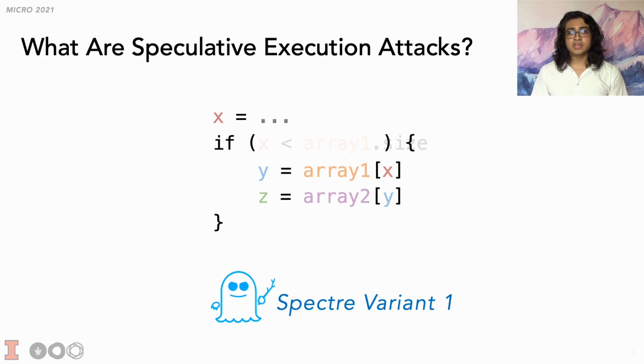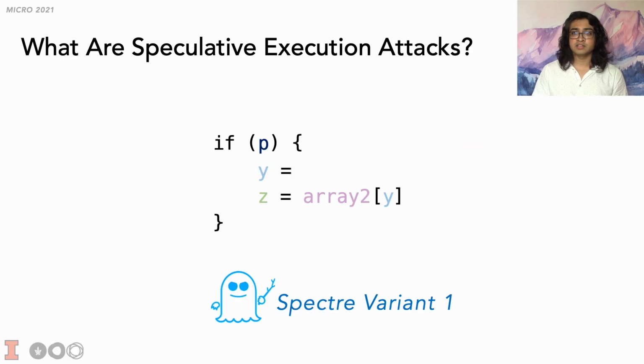In general, we usually abstract away the predicate since the exact expression is unimportant. We only care that it introduces speculation. Now this attacker-controlled value of X is used to load some value of interest Y from memory. This is known as accessing a secret, and we abstract it away as a primitive. The next step is that Y is used to index into array 2.